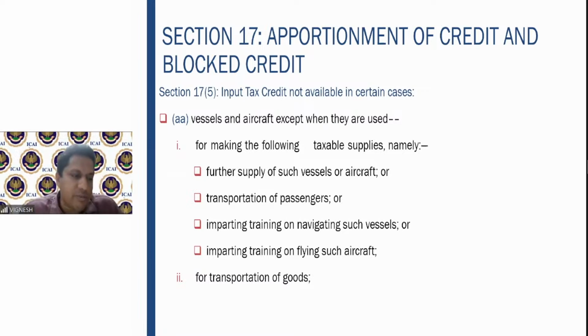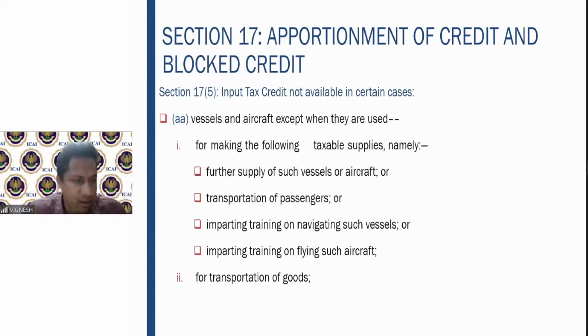First one, very similar to the previous provision: further supply of such vessels or aircraft, or transportation of passengers, imparting the training on navigating such vessels, or imparting training of flying of the aircraft. And the second one, for transportation of goods. So if you are purchasing the vessels and aircraft for transportation of goods, then you can claim the input tax credit. So I hope this point is clear.